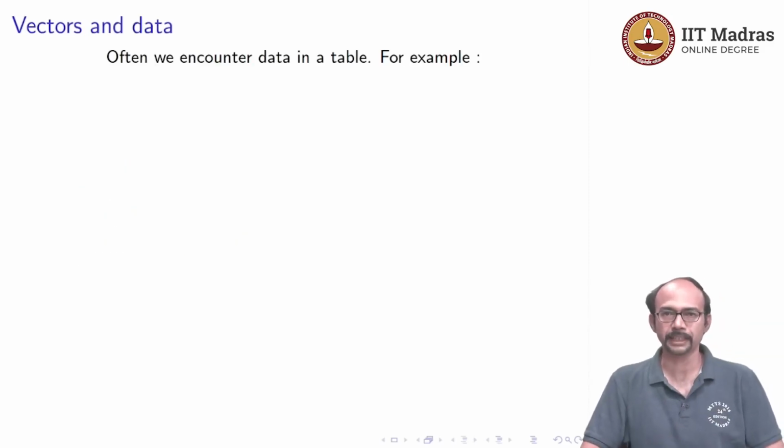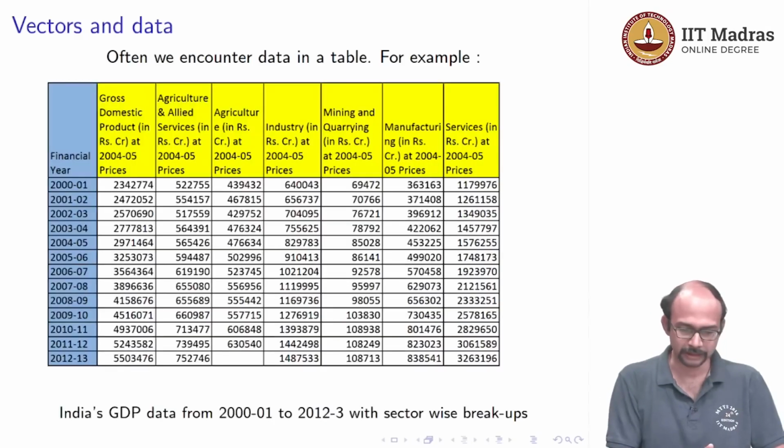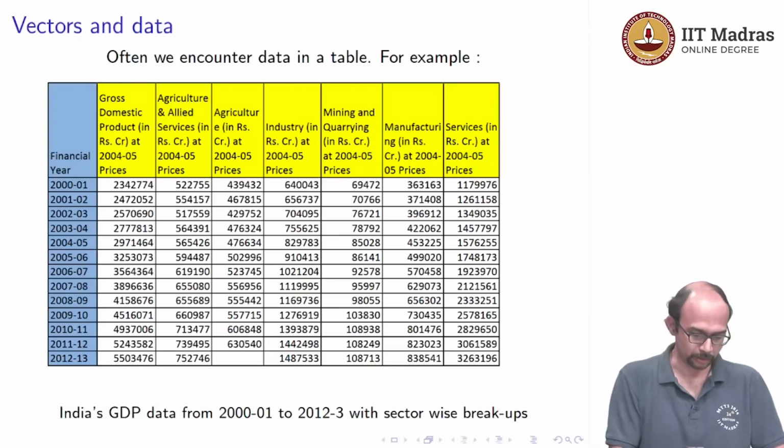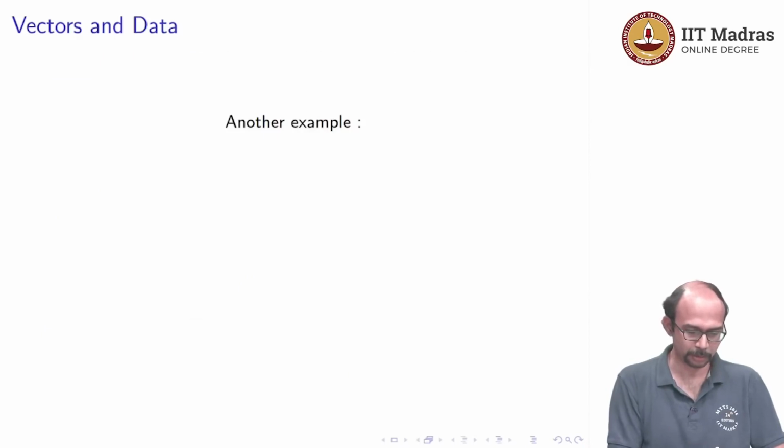So, we often encounter data in a table. This entire course is supposed to be about data, so we better start with some data. Here is an example of data, taken from the government website. It talks about the GDP, the gross domestic product of the country, and it breaks it down sector wise. So, what was the GDP from agriculture and industry and mining and so on, across the years 2000, 2001 to 2012, 2013.